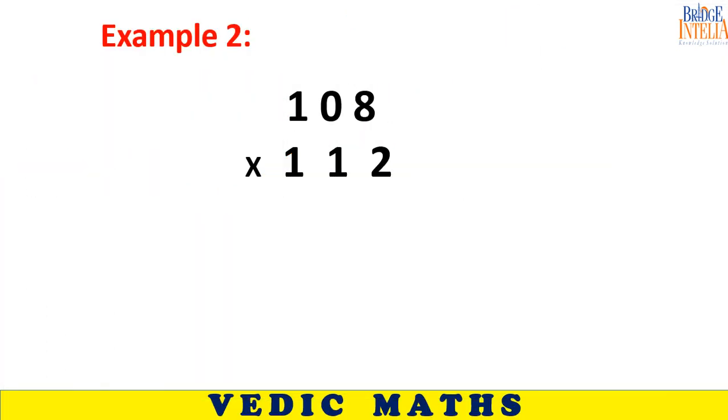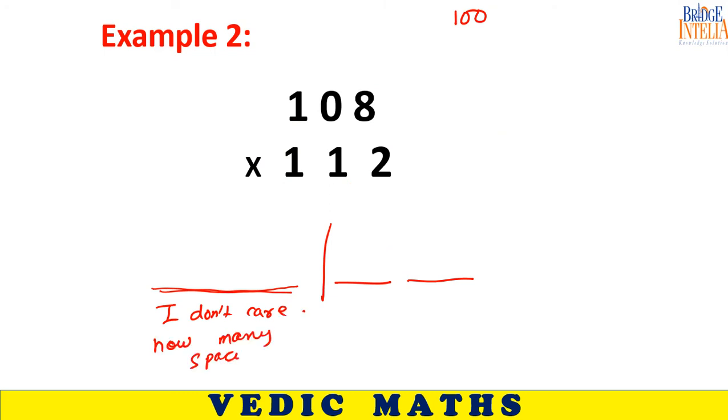Let us see one more example. 108 and 112. What is the base? The base is 100. So make preparation: 2 blank spaces here, and here I don't care how many spaces. But here 2 digits are to be written. So what are we going to do?